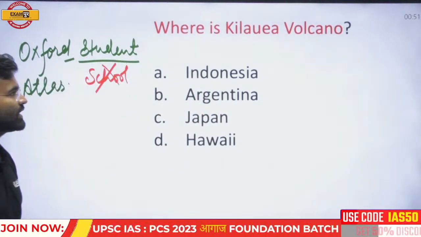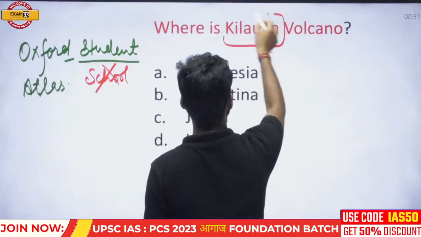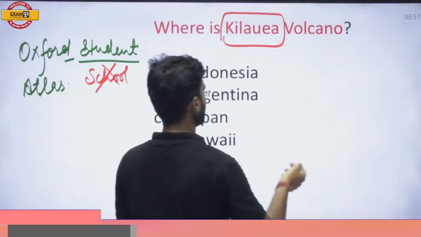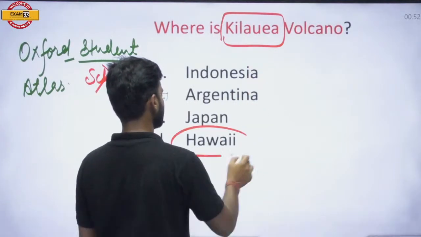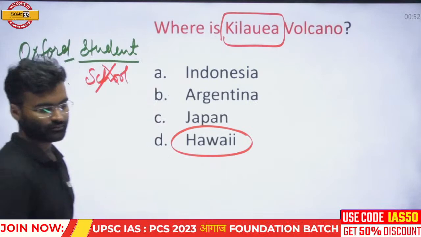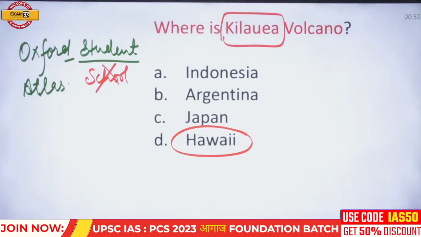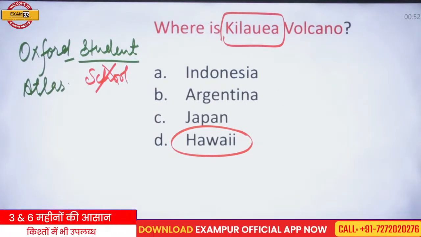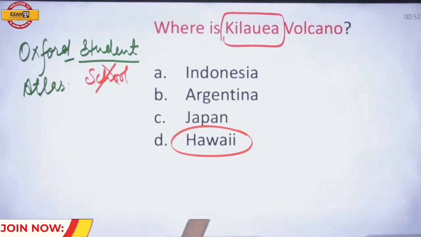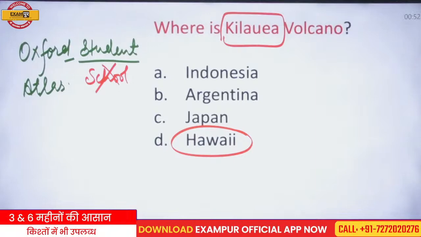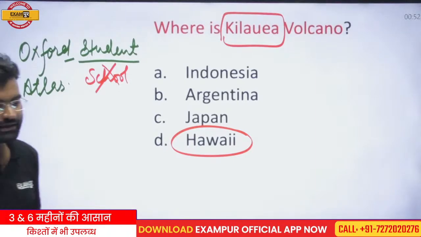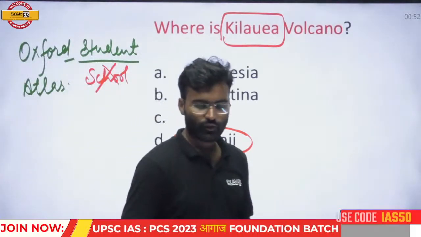So where is the Mount Kilauea volcano located? Mount Kilauea. Where is Mount Kilauea? Mount Kilauea is located in Hawaii. Where is Hawaii?